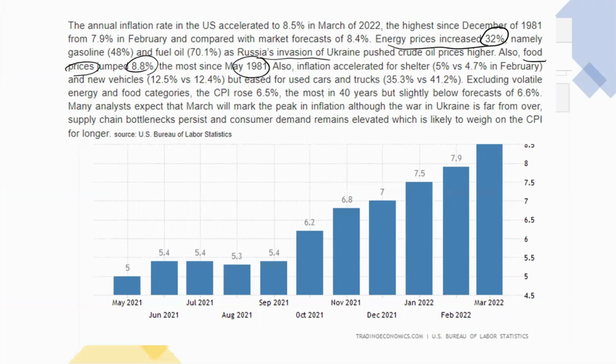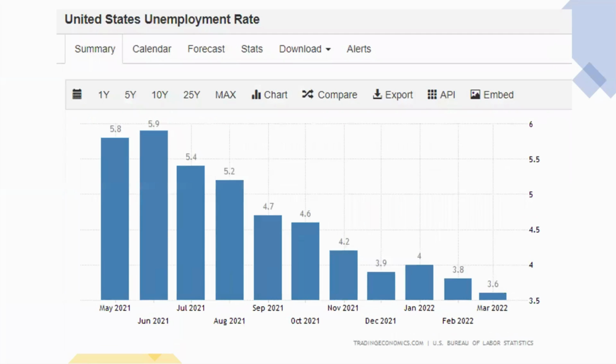Inflation has also accelerated for shelter and new vehicles, by 4.7% and 12.4%. All this has caused a significant increase in the inflation rate.